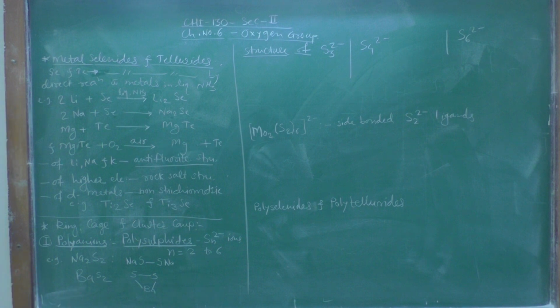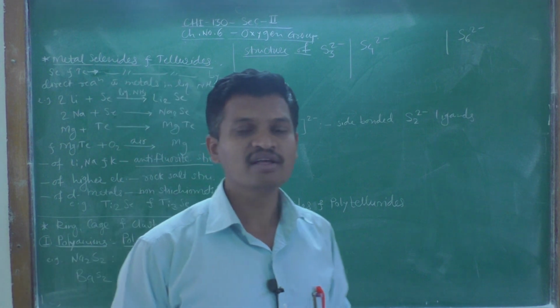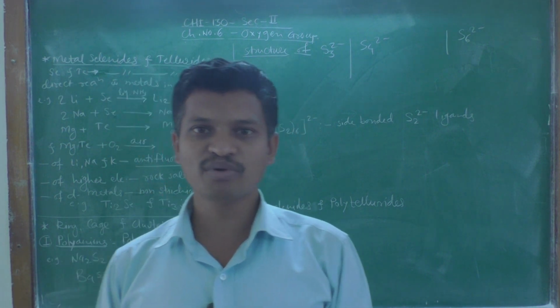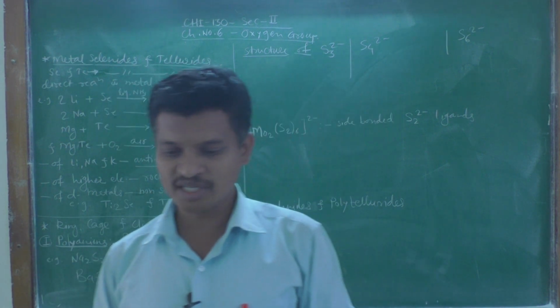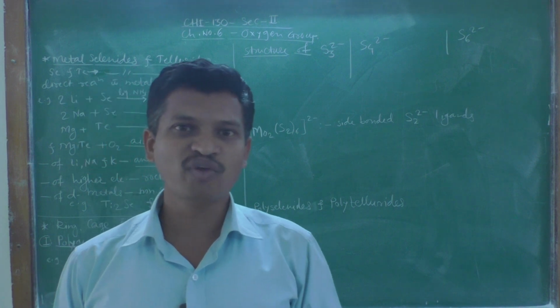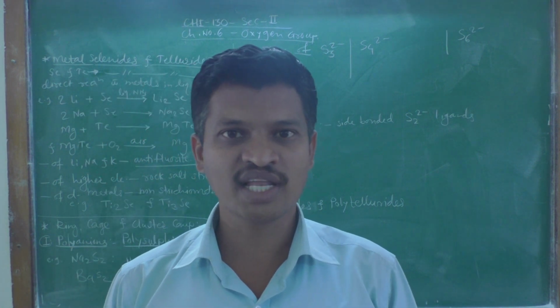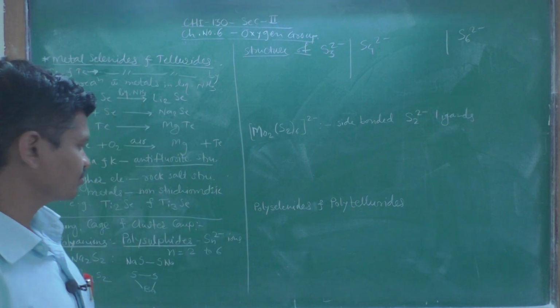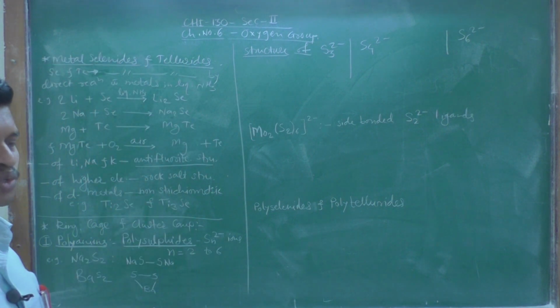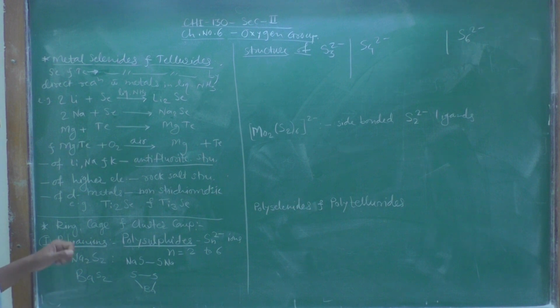Now the next point is ring, cage and cluster compounds of these p block elements, and mainly we are focusing on sulfur, selenium and tellurium, which belong to the oxygen group, or group 16 elements.